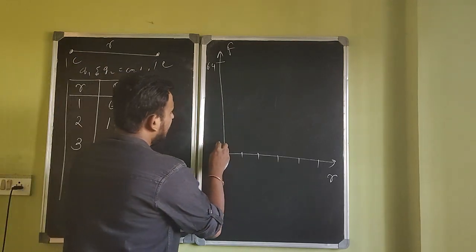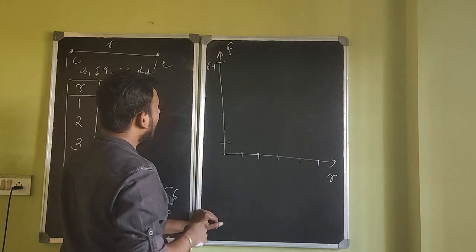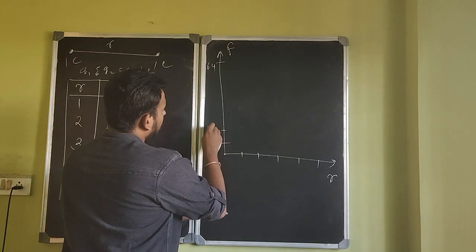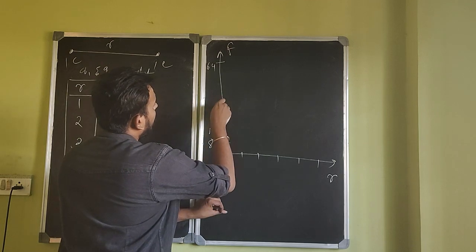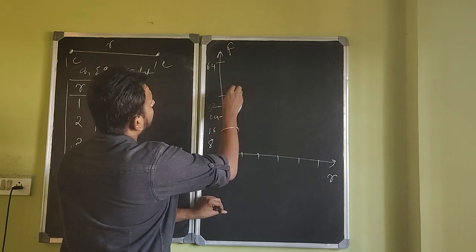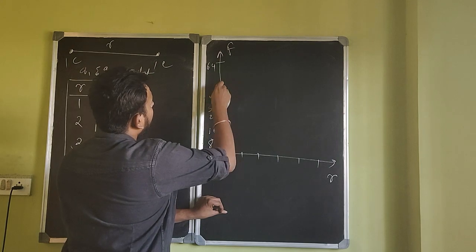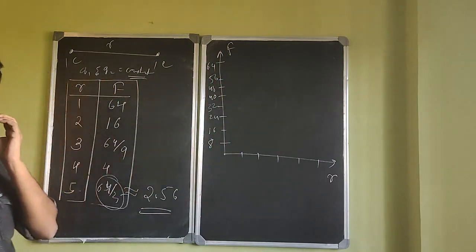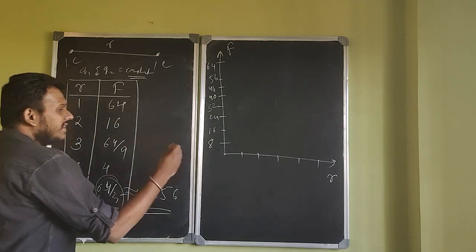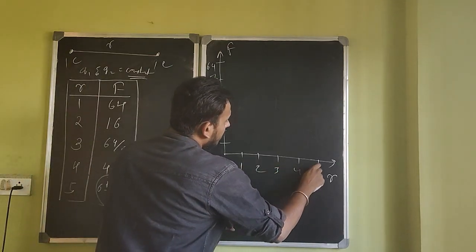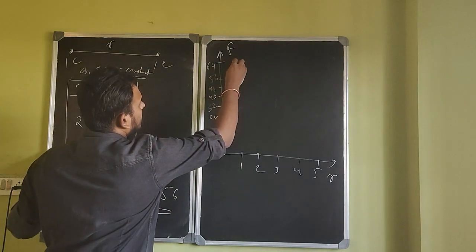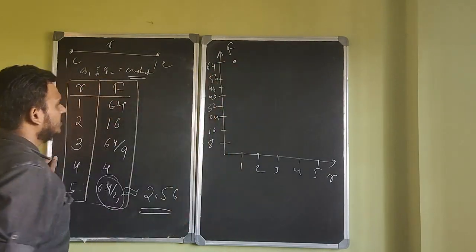So for force, I have to take care of the multiples also. So 8, 16, 24, 32 and so on, 40, 48, 56 and 64. And this is R, 1, 2, 3, 4, 5. For R equal to 1, how much is the force? 64. So for R is equal to 1, your force is 64.